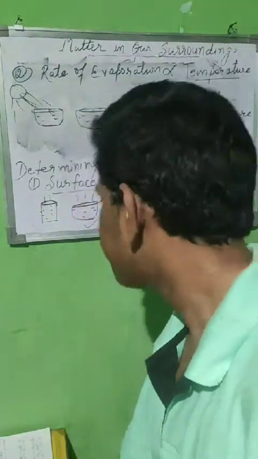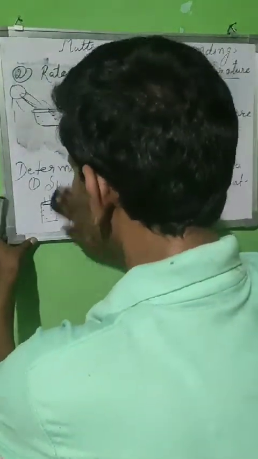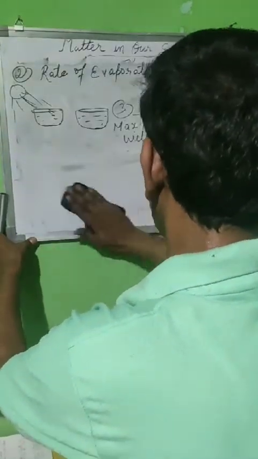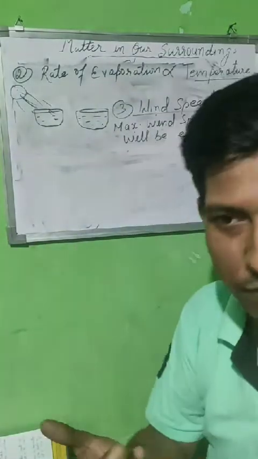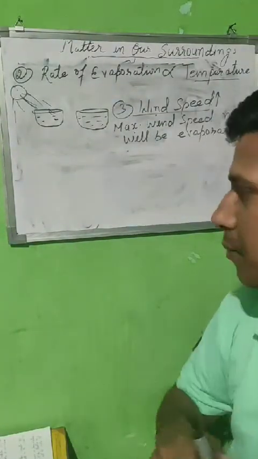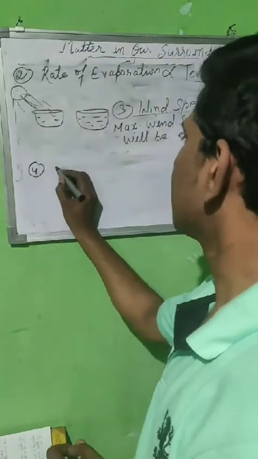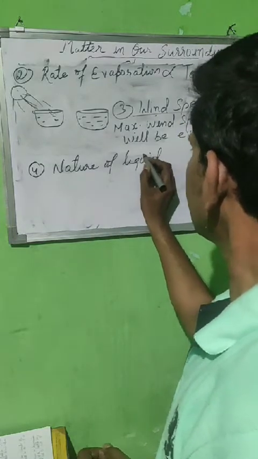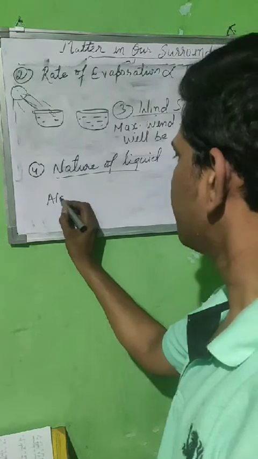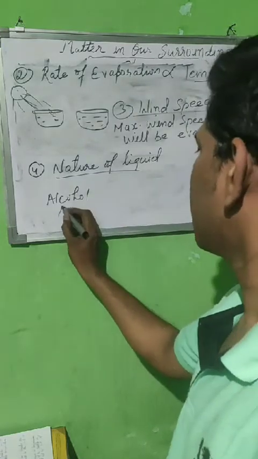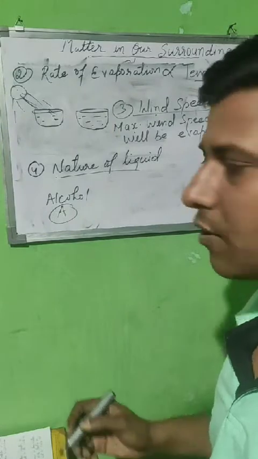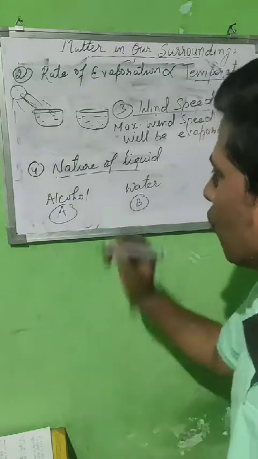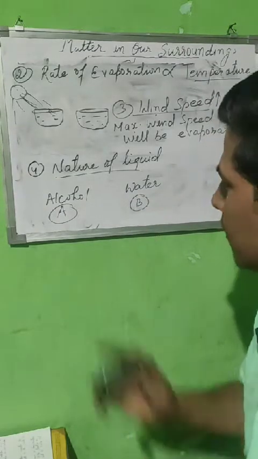The next factor is nature of the liquid, which also plays a very important role. So let me explain. The fourth factor is nature of liquid. Suppose we have two liquids: liquid A is alcohol, and liquid B is water. Where will the more evaporation be? Definitely alcohol.